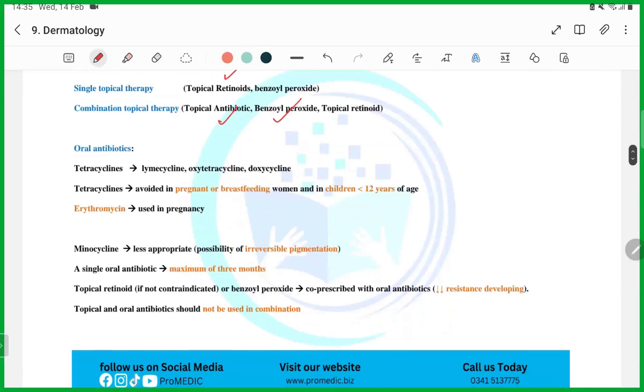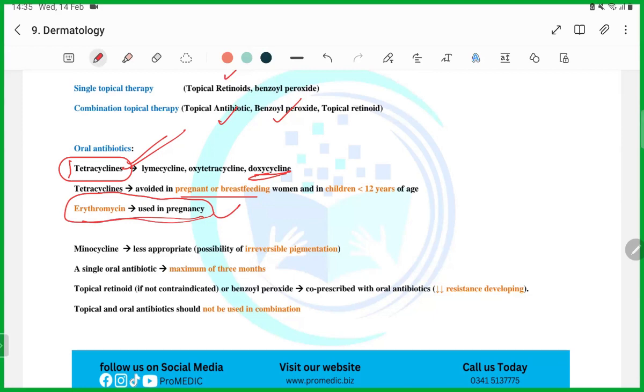Then they are going to ask you which of the following antibiotics is used in acne vulgaris. Guys, it's tetracycline. Tetracyclines, doxycycline. Then they will ask you, a lady is pregnant or breastfeeding, so please avoid tetracycline and give erythromycin. This is how they will ask you questions. Lady is pregnant, now you have to give the antibiotic, erythromycin will be used.